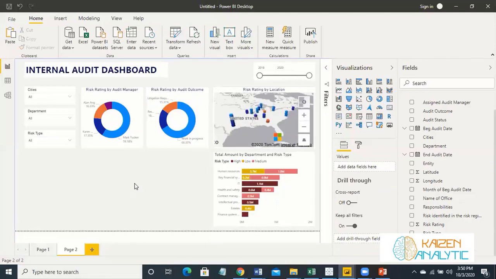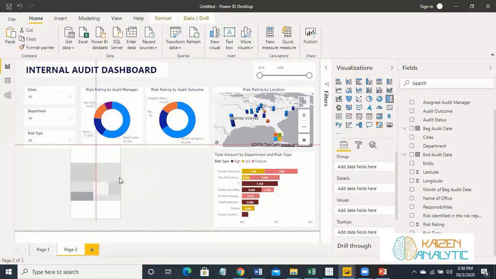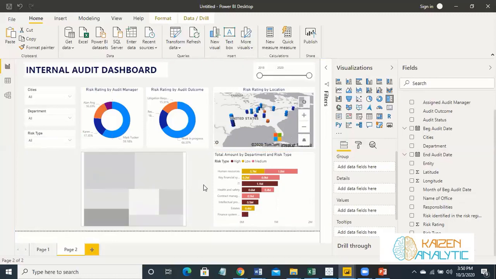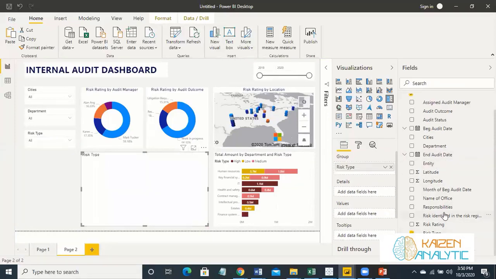So let's finish up with some tree maps. So let's place a tree map over here. And let's place first risk type, then departments, and as far as value is concerned, risk rating.